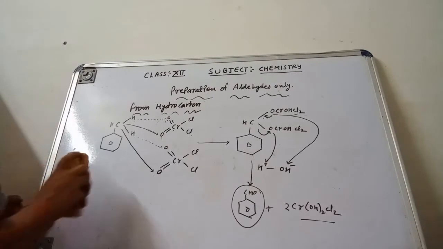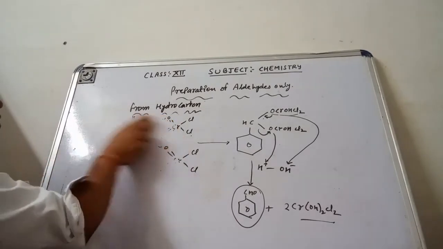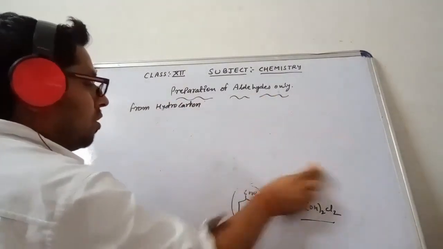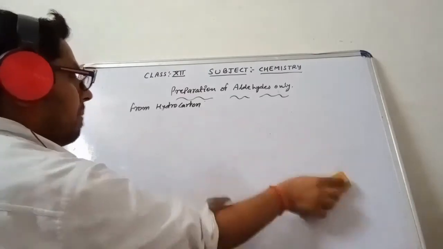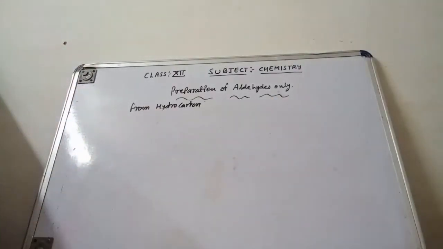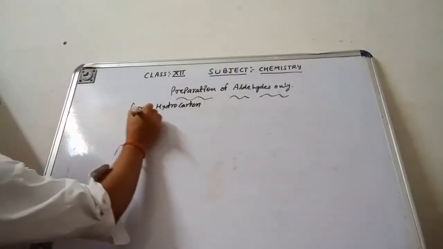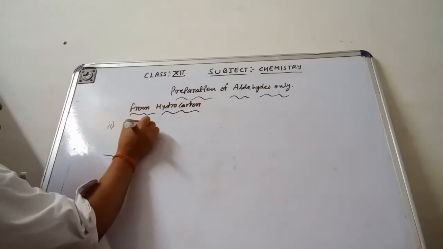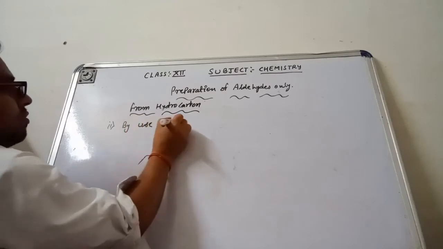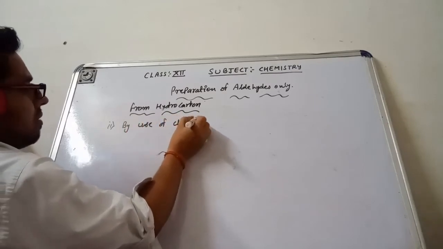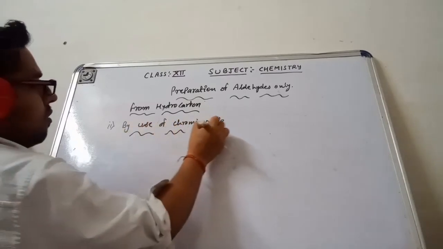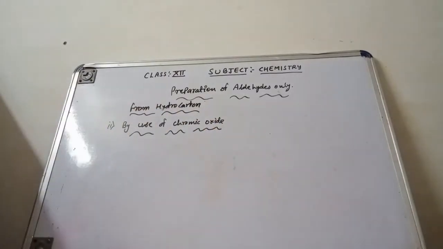Now by use of chromic oxide, how is it going to be completed? The second part is by use of chromic oxide, that means toluene or substituted toluene.